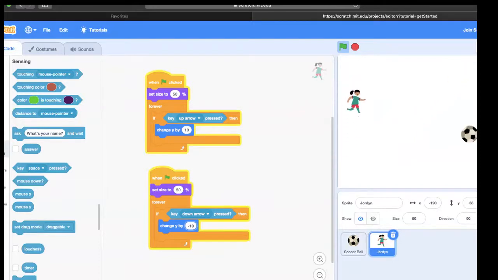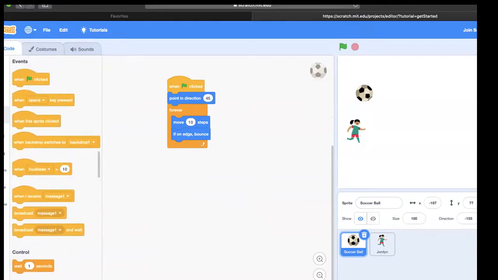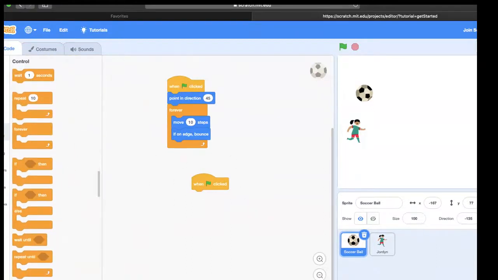All right, Jordan's going up and she's going down, but the ball is flying right through her. So there's one more thing that I need to do. I need to select the soccer ball. Now, when the green flag is clicked, something new is going to happen. So I'm going to go to the events and pull out a new event handler when the green flag is clicked. I'm going to go to the controls and I'm going to say forever.